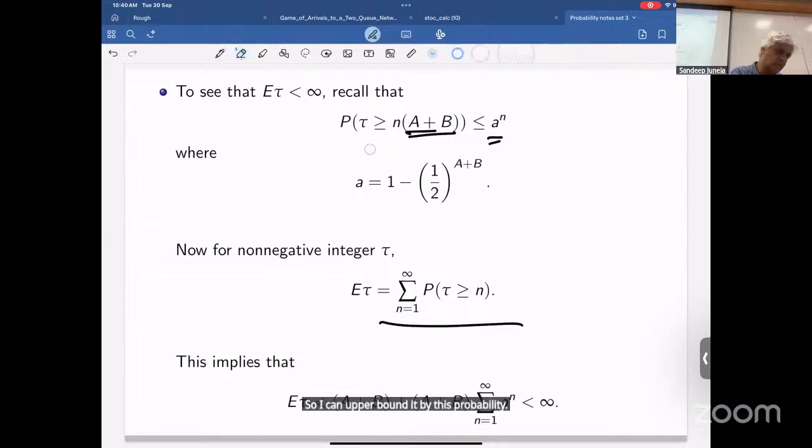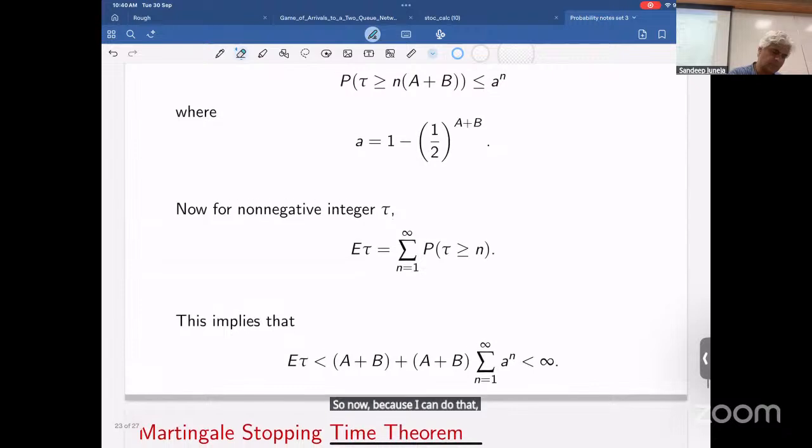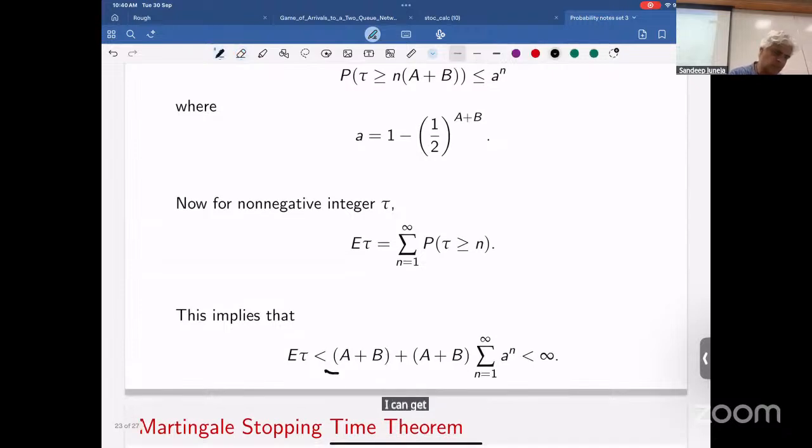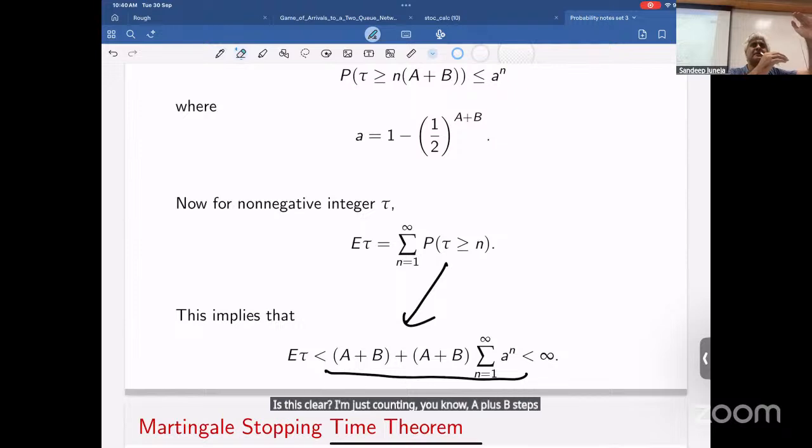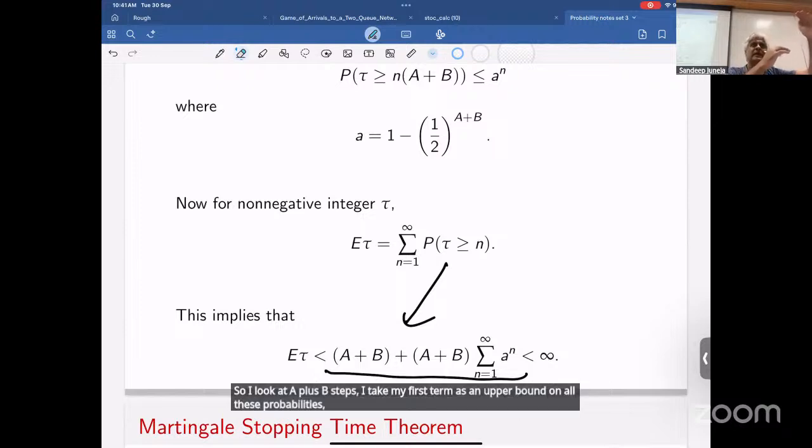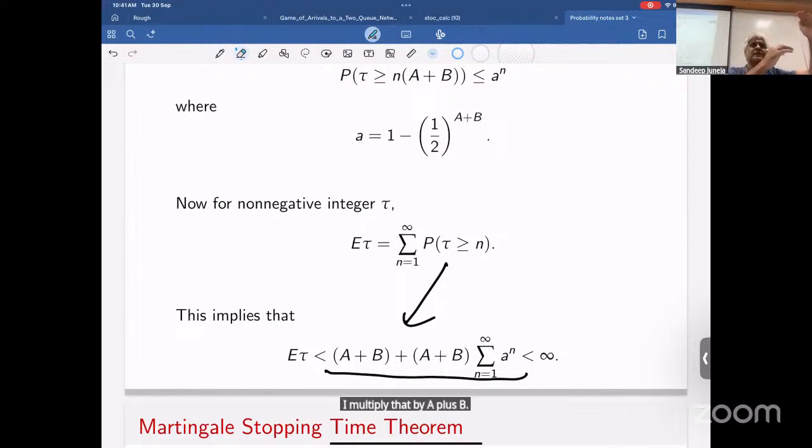Because I can do that, I get this upper bound on this term right here. Is this clear? I'm just counting A plus B steps at a time. I look at A plus B steps, take my first term as an upper bound on all these probabilities, multiply that by A plus B, and then I look at the next A plus B terms.